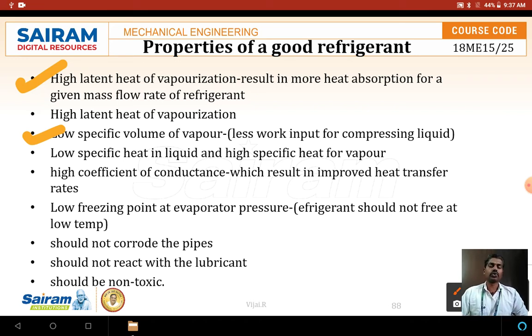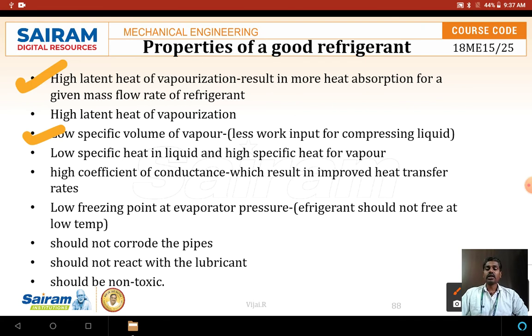First we should know what specific volume is. Mass by volume is density, and volume by mass is called specific volume. That is how much volume is occupied per unit mass. Suppose I take 1 kg of this refrigerant, how much space will it occupy? Imagine 1 kg of carbon dioxide, 1 kg of freon, or 1 kg of water, how much space is occupied.